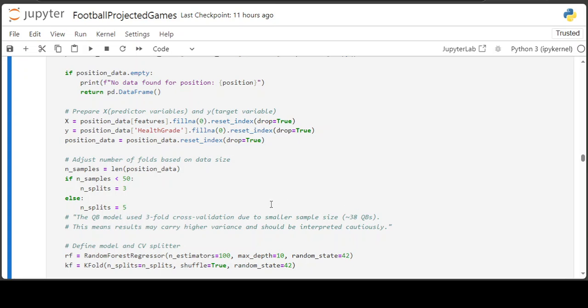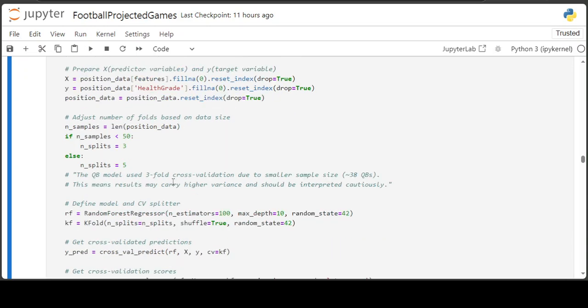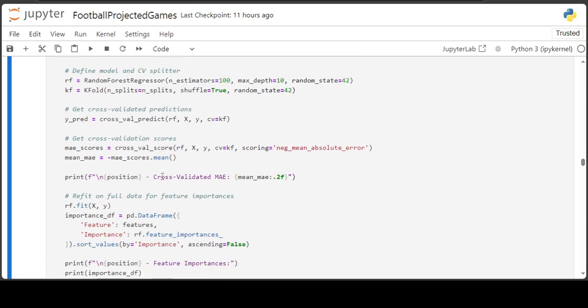Just like in the prior video, we saw Anthony Richardson and Deshaun Watson. They had some wild variances, but since it was using a fivefold cross validation, there's going to be only 7 or 8 quarterbacks that it's going to be doing the modeling on for the cross validation. So that's why we're doing 3 splits right here. We haven't changed anything else.